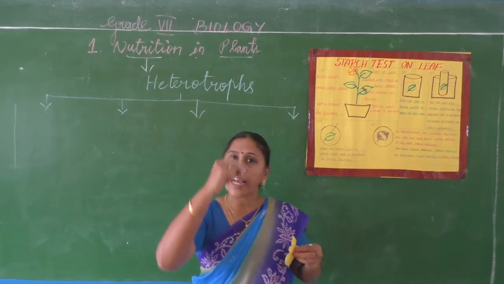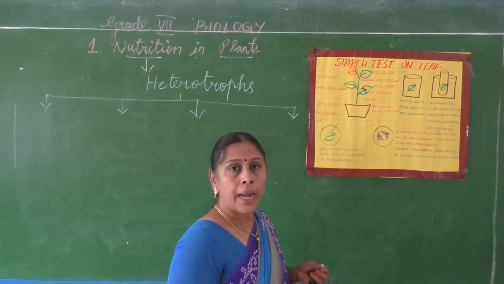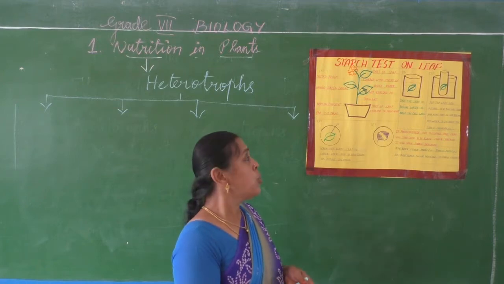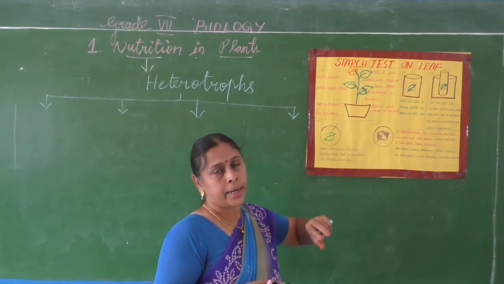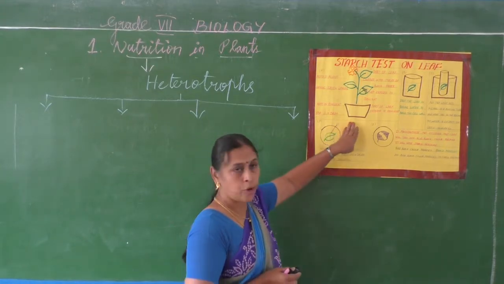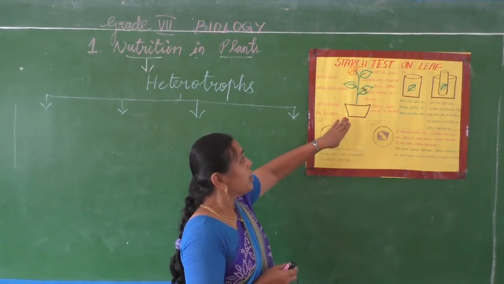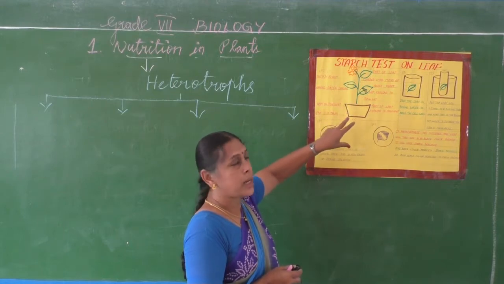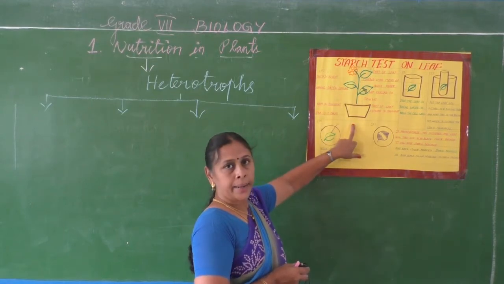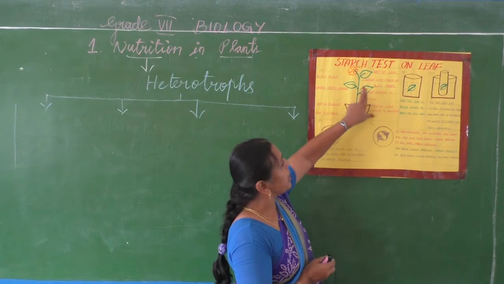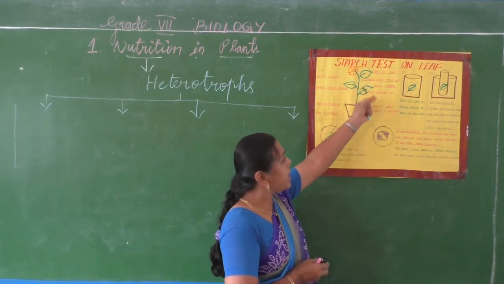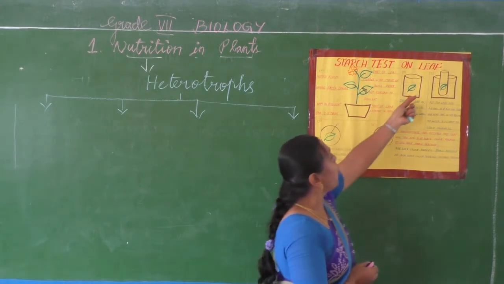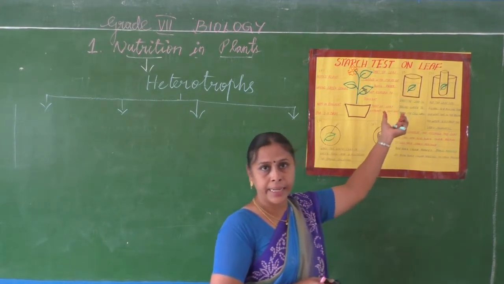After that, you have to pluck that leaf and boil it in water. See, in this chart, I don't know whether you could see clearly or not. I think the picture you could see clearly. This is a potted plant, and one of the leaves is covered with a strip of paper. That leaf is plucked and boiled in water in a beaker.